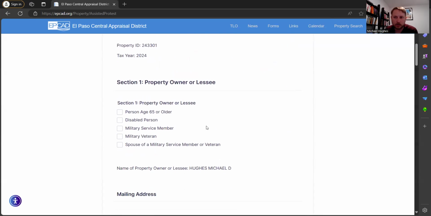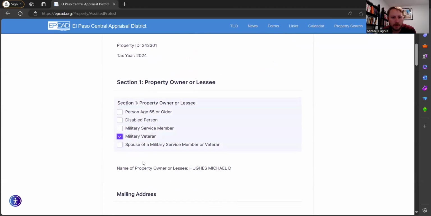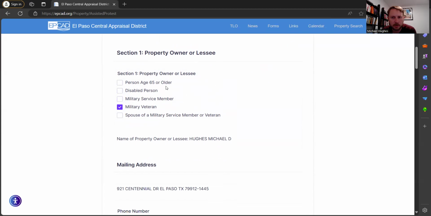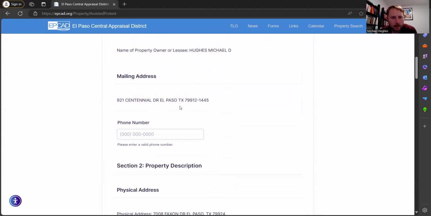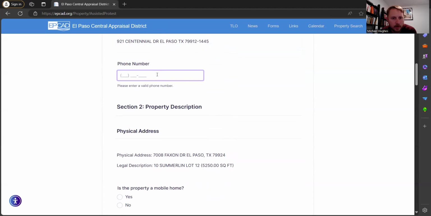So this here is the actual form you're going to start filling out. I'm a military veteran. I think they just use this for survey data. I'm not sure they actually have a use for this besides maybe alerting you to other exemptions you could qualify for. But I think you can leave it blank if none of these apply to you. Okay, should have my name. Sometimes your mailing address might be old. This is an old mailing address I have. You can also get that corrected at the Trowbridge office, or maybe we'll do it online. I don't know. Kind of a different thing.